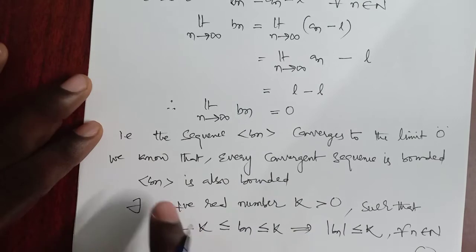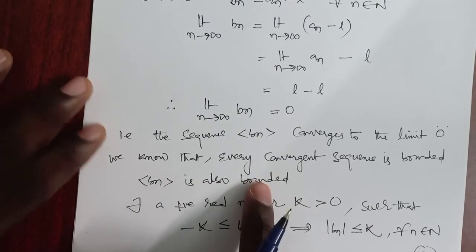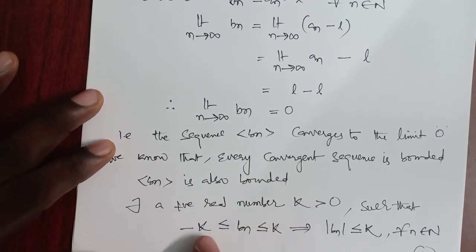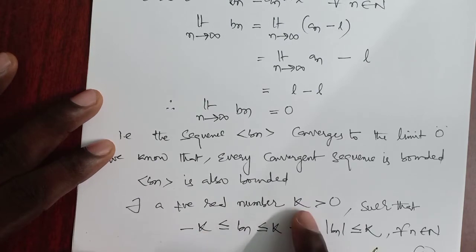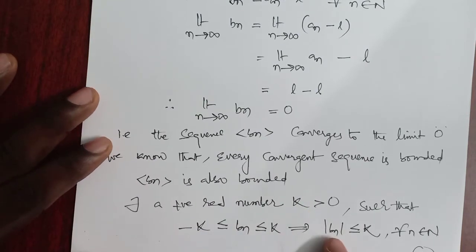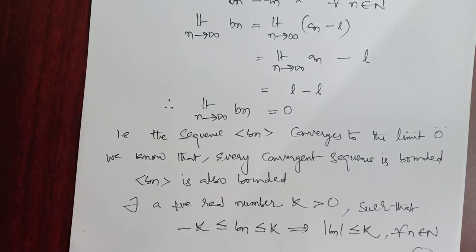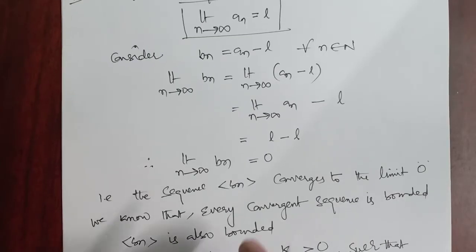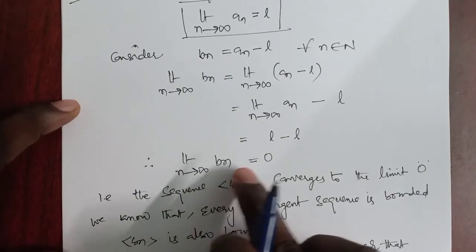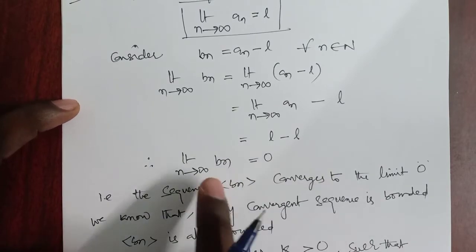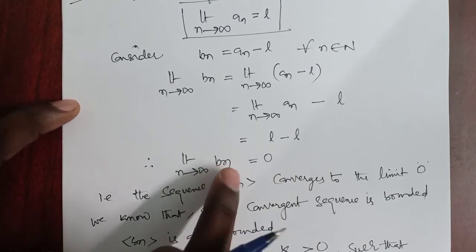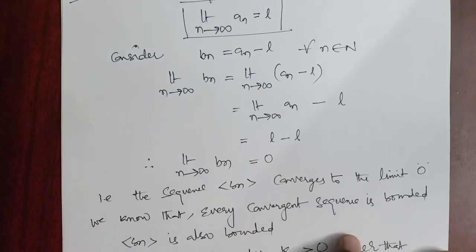Why? Because every convergent sequence is bounded, I create a bound k, which means modulus of bn is less than or equal to k. Clearly the limit as n tends to infinity of bn equals 0, so bn converges to 0.